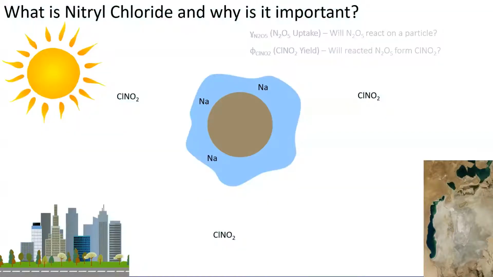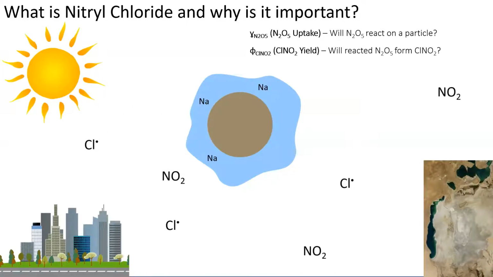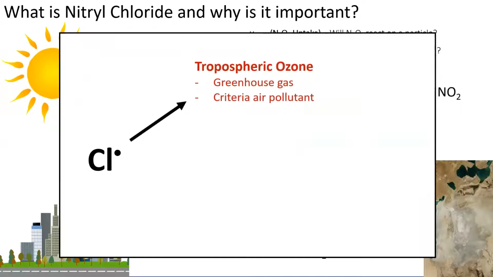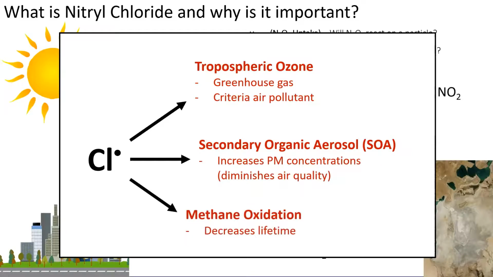At sunrise, the ClNO2 photolyzes into a chlorine radical and an NO2 molecule. And this chlorine radical is where we see the effects on air quality and climate. For example, the species can lead to the formation of tropospheric ozone, which is a criteria air pollutant that diminishes air quality and also a greenhouse gas that traps outgoing radiation. Chlorine radicals can also lead to the formation of secondary organic aerosols, which increase particulate matter concentrations, and as I mentioned before, this decreases air quality. Finally, chlorine radicals can increase methane oxidation, which diminishes the lifetime of this greenhouse gas.